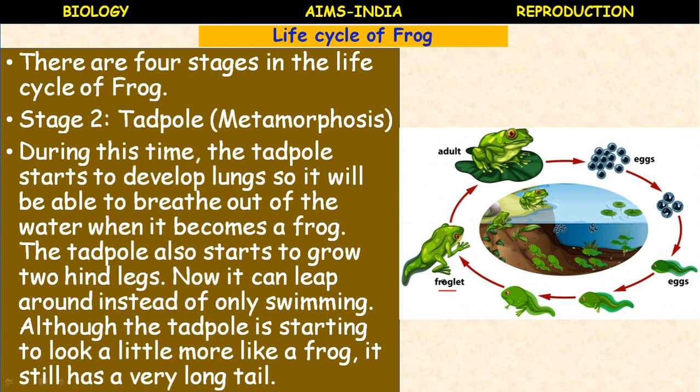So the changes which are taking place: the conversion of the external gill respiration, branchial respiration, into the pulmonary respiration, slowly lungs are developed inside. As we know that a frog is an amphibian, it can live on land and in water. Especially the frog depends on water at the time of reproduction.